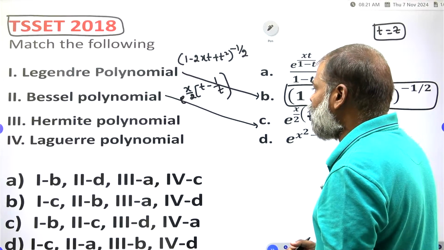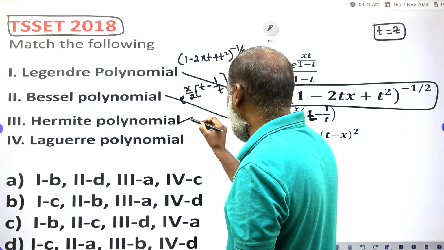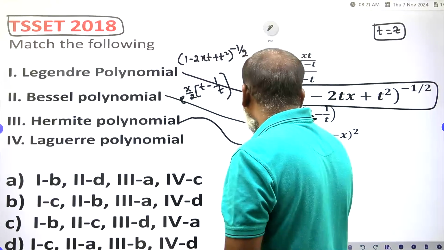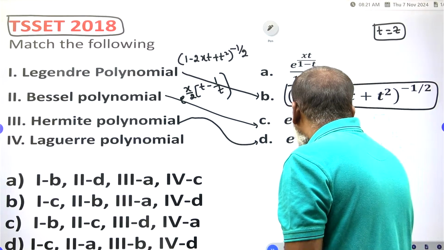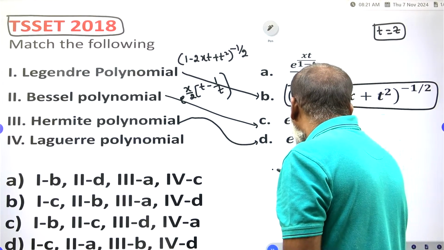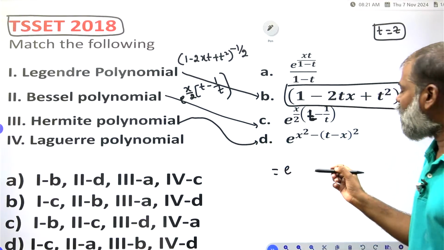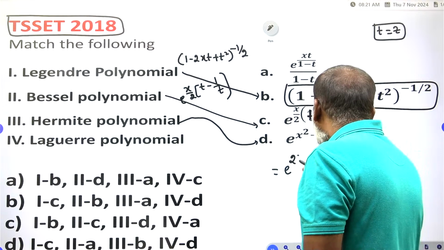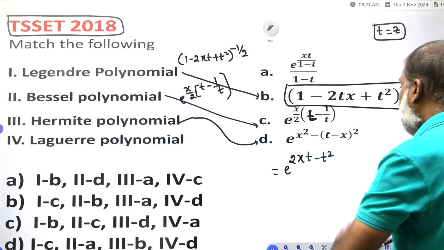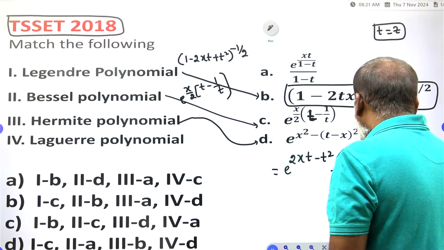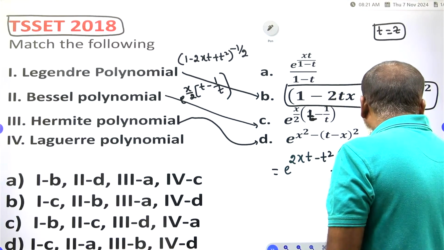What is the generating function of a Hermite polynomial? Option D I have to take. Why am I taking option D? The generating function of a Hermite polynomial is e to the power of 2xt minus t square. Let me rearrange: e to the power of x square minus (t minus x) whole square.